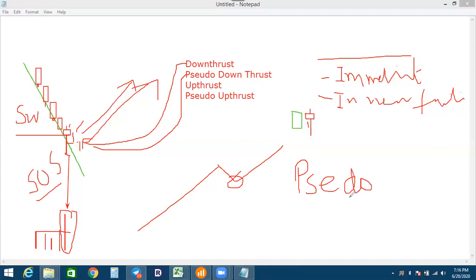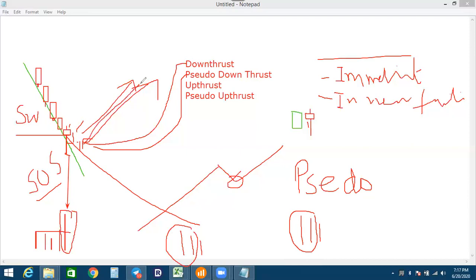Pseudo means false. The pseudo concept is that two candles have high volume, and the third candle has a low volume compared to the previous two bars. So if I find this type of candle, and the previous candle's volume was that, and this candle has a volume which is lower than the previous two candles, that is a sign that sellers are now getting weak.